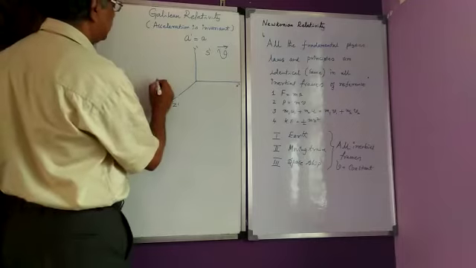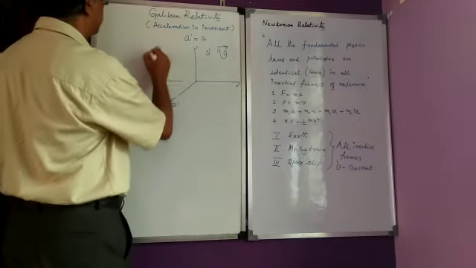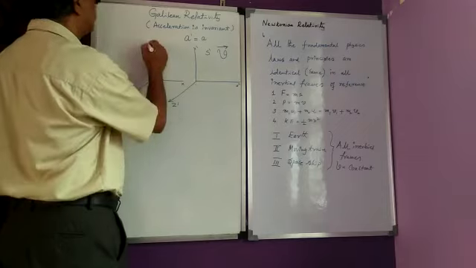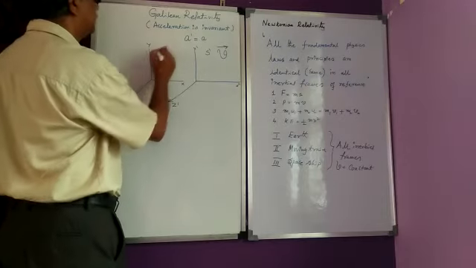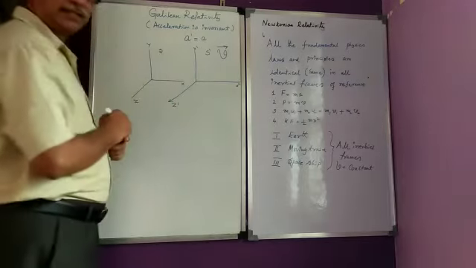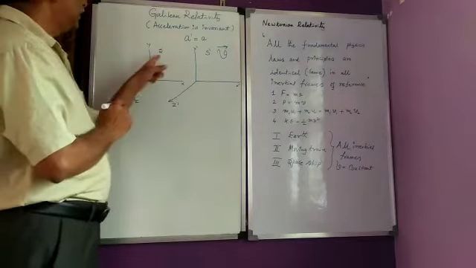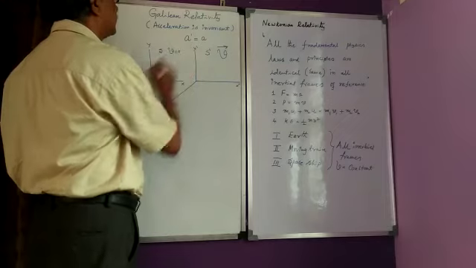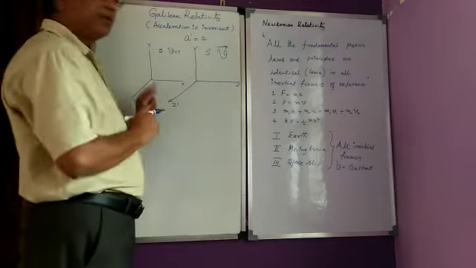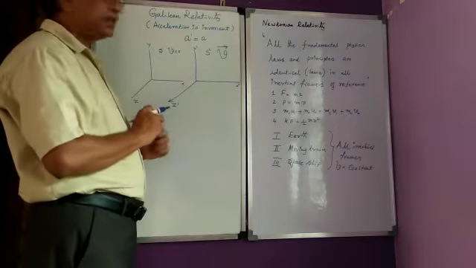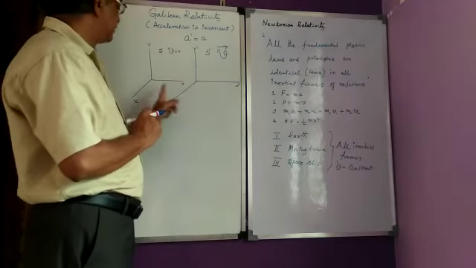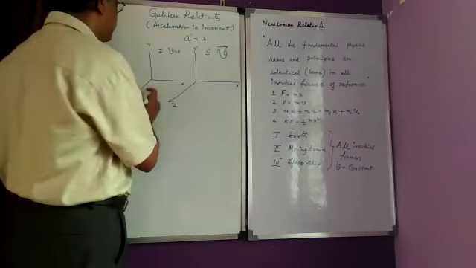Now there is another frame of reference, x, y, z. This is the S frame of reference. Here it is at rest. The velocity of this frame of reference is 0. It is at rest, and this is moving. So one is a moving frame of reference, another is a rest frame of reference.